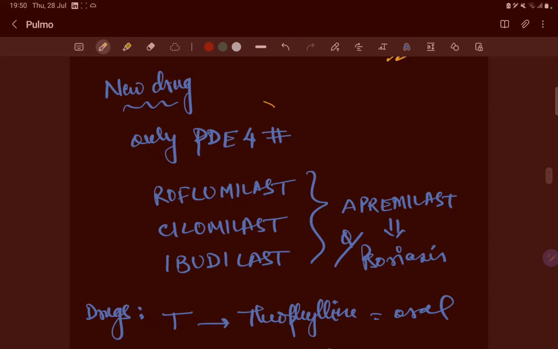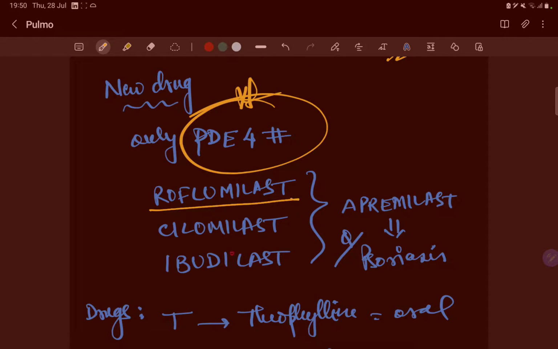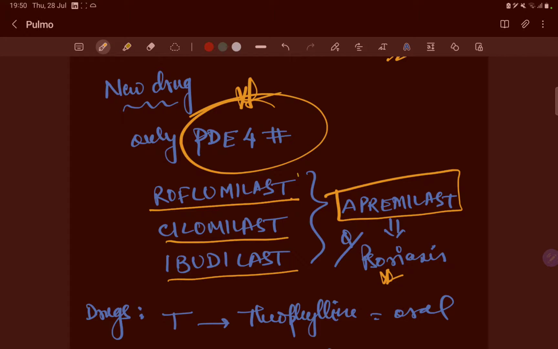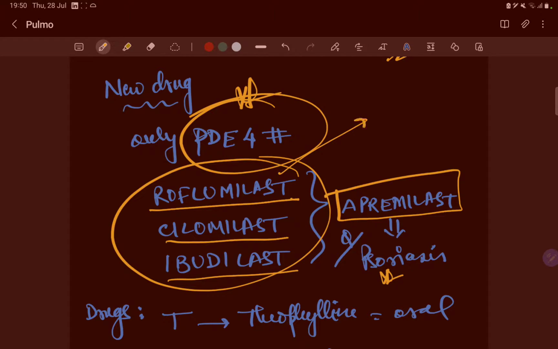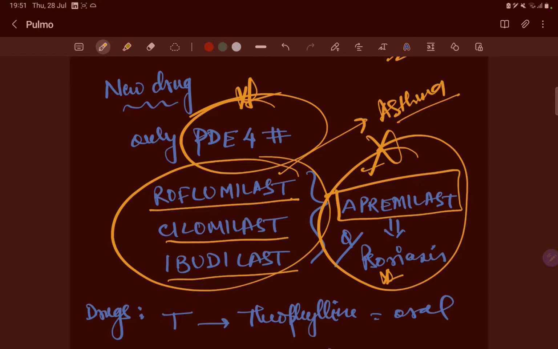The new drugs that are only PDE4 inhibitors are roflumilast, cilomilast, and ibudilast. Apremilast is used in psoriasis, but these three are used in bronchial asthma. These three are used in bronchial asthma. This one is for psoriasis. Don't get confused. This is a potent MCQ. That's why I have written it here.